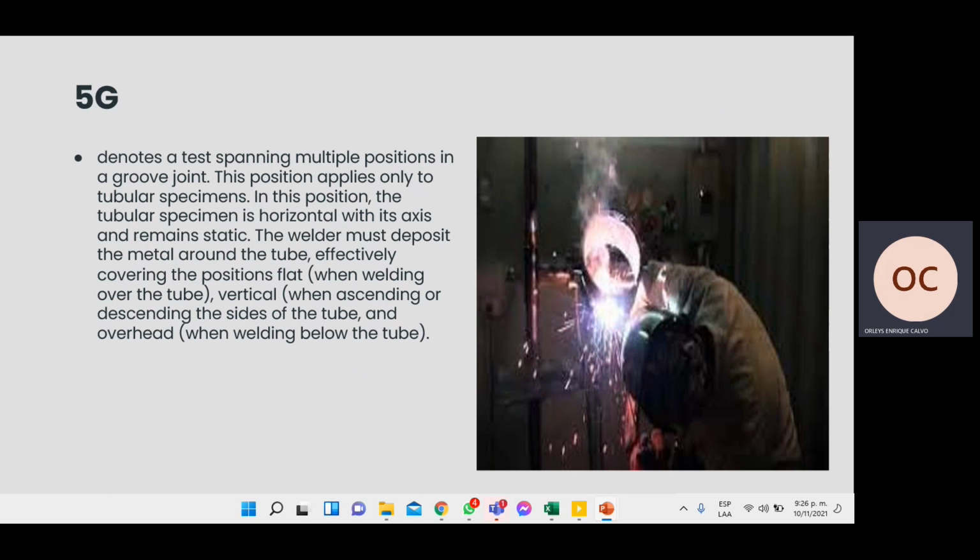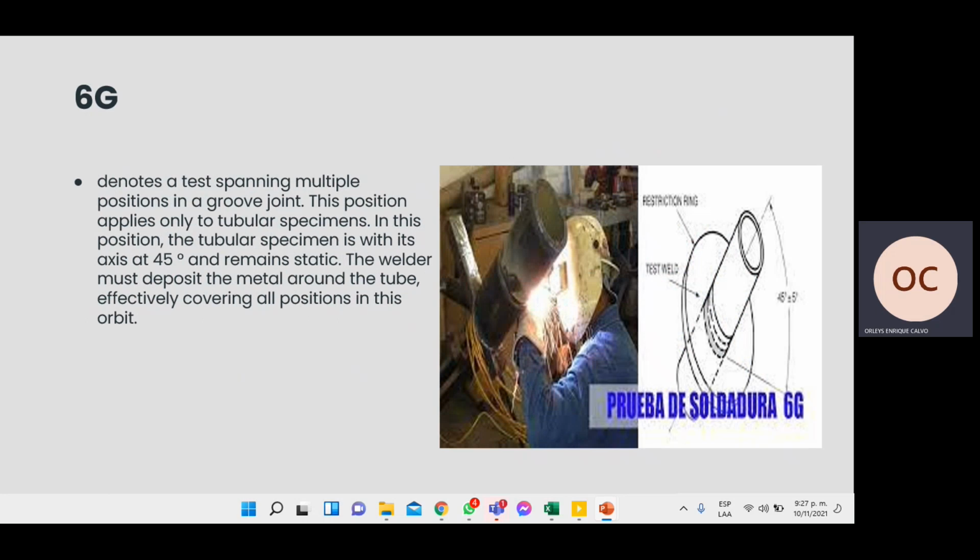5G denotes a test spanning multiple positions at the groove joint. This position applies only to tubular specimens, where the tubular specimen is horizontal and the axis remains static. 6G denotes a test spanning multiple positions at the groove joint. This position is applied only to tubular specimens, with the axis of the tubular at 45 degrees.